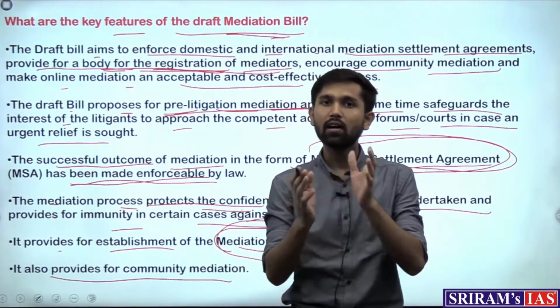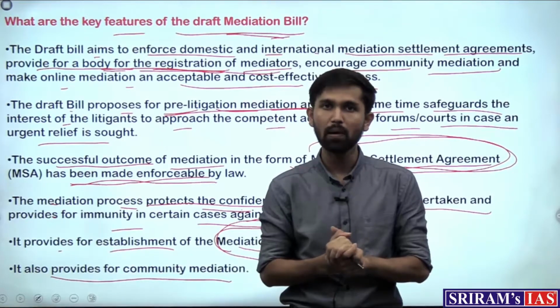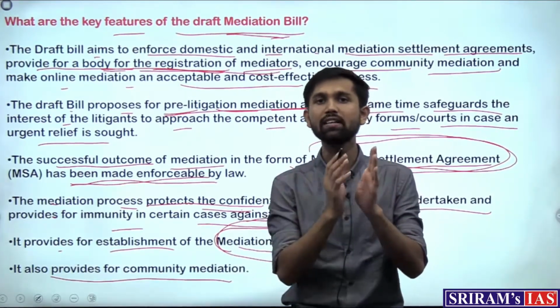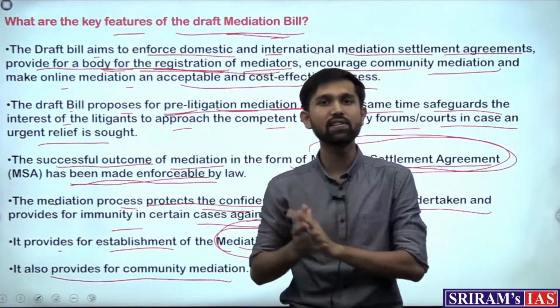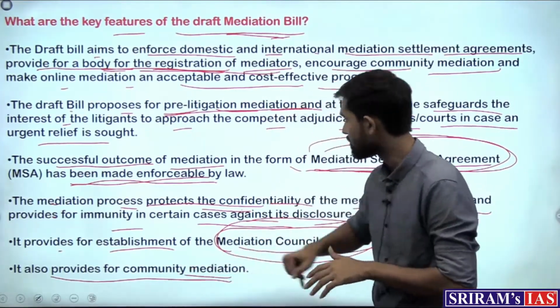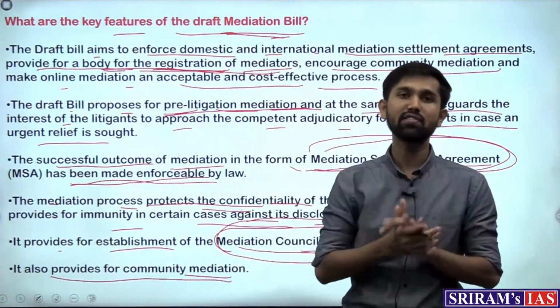Wherein we saw that an agreement was brokered by the administration between the solar power plant manufacturers and the Bishnoi community leaders, who agreed that no trees would be cut, and if any trees were cut, a fresh tree has to be planted elsewhere. This is a case of community mediation, right? So these are the certain features of the draft mediation bill.